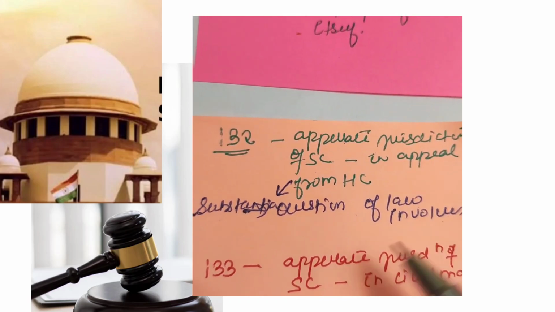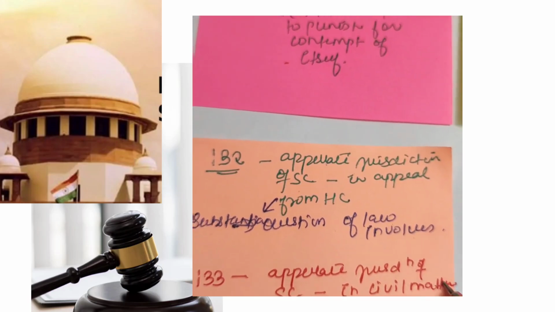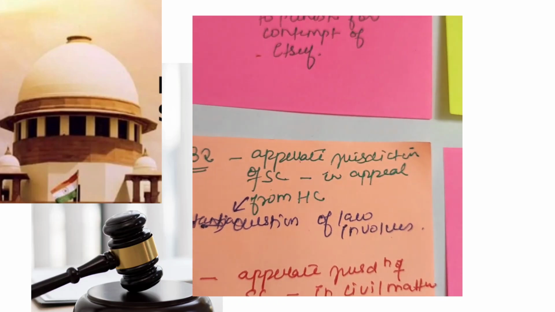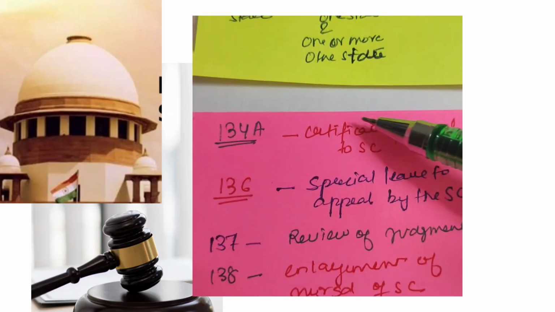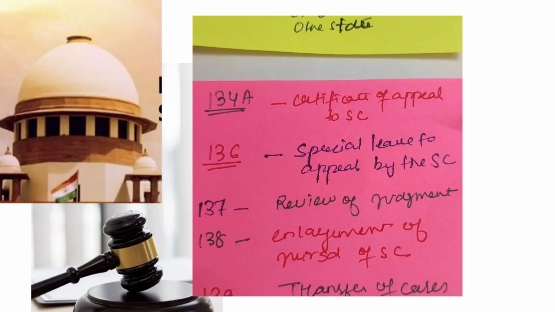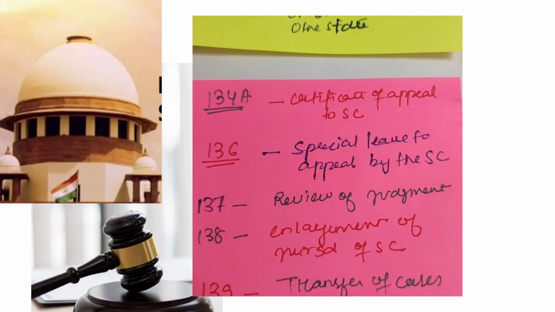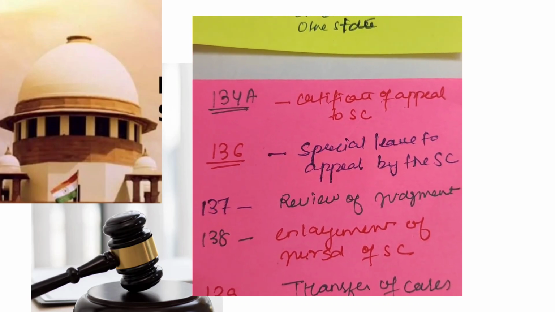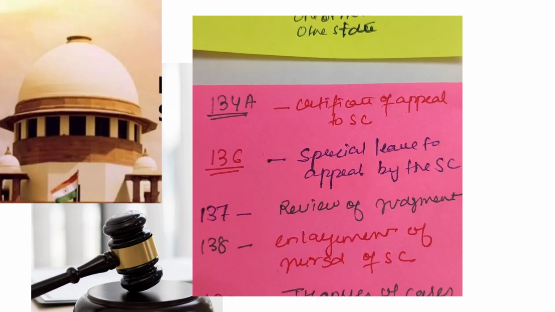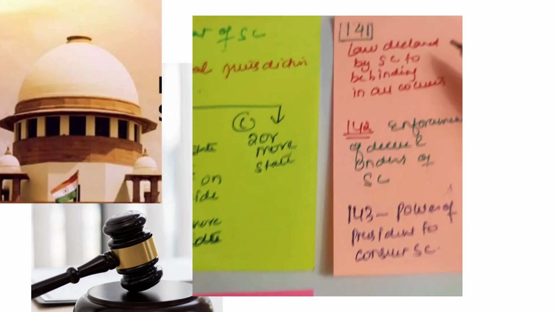Article 133: appellate jurisdiction of the Supreme Court in civil matters. Article 134: appellate jurisdiction of the Supreme Court in criminal matters. Article 134A: certificate for appeal to the Supreme Court. Article 136: special leave to appeal to the Supreme Court. Article 137: review of judgment. Article 138: enlargement of jurisdiction of the Supreme Court.